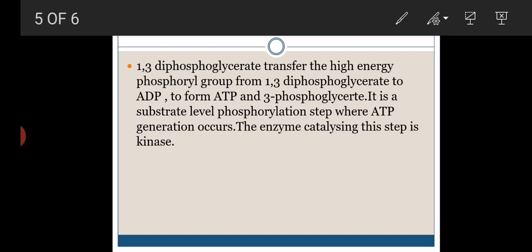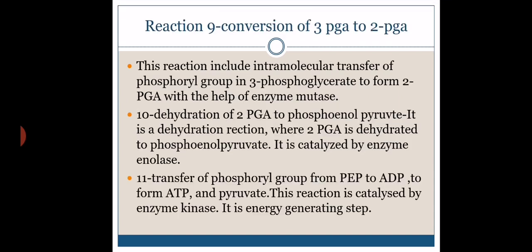Now the further step: 3-phosphoglyceric acid undergoes the reaction catalyzed by mutase, where there is simply an intramolecular transfer of the phosphoryl group from the 3rd carbon to carbon 2.